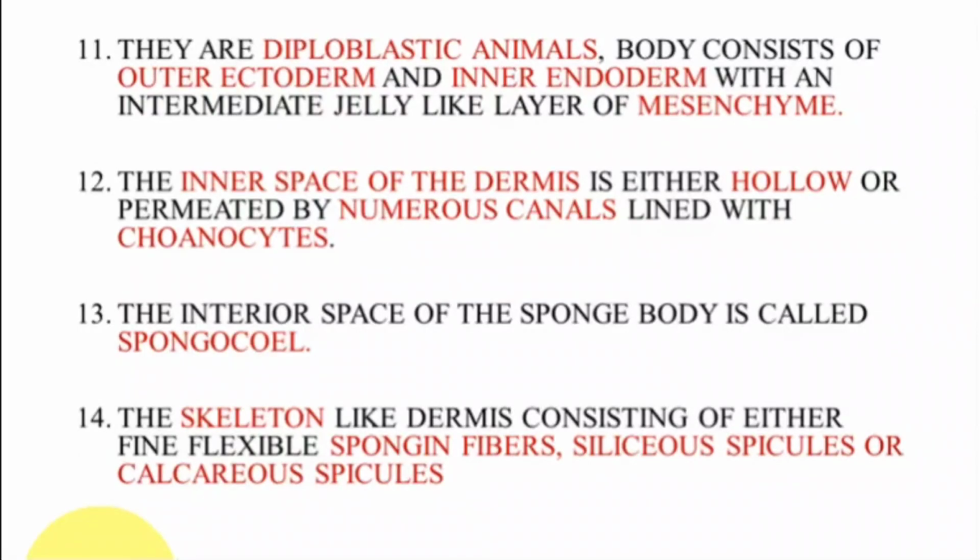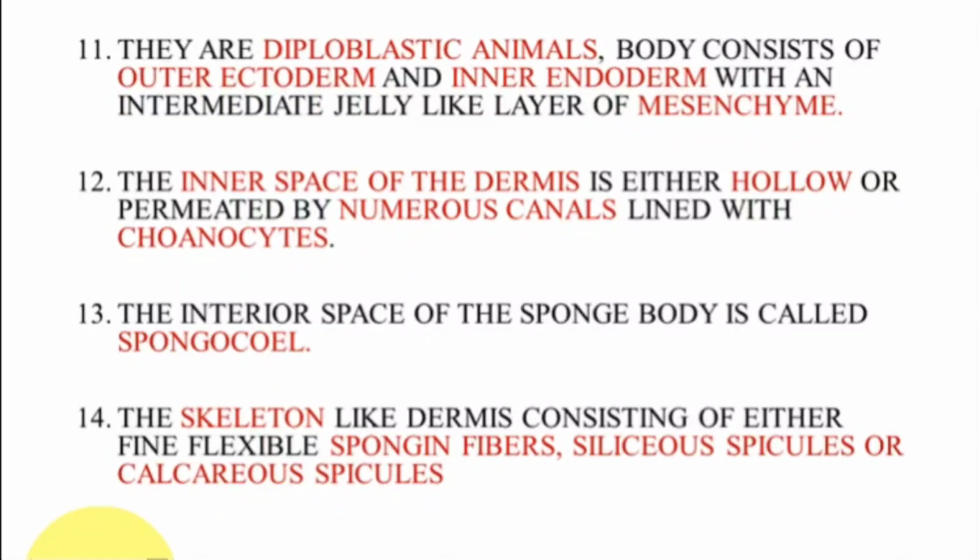Okay, and coming to the other point, they are diploblastic animals, and their body consists of ectoderm and endoderm. The ectoderm can be called the outer ectoderm, the endoderm the inner endoderm. In between, there is a jelly-like layer that is called mesenchyme. And the inner space of the body may be either hollow or may have numerous canals, and all these canals are lined with choanocytes.